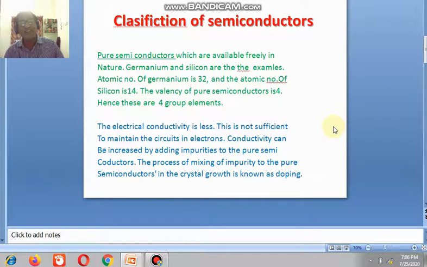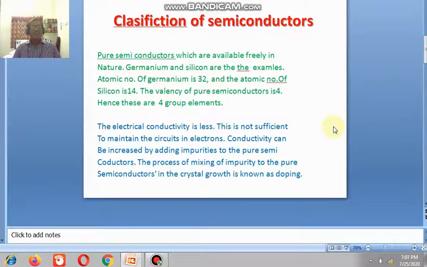But what is impurity here? Impurity is nothing but an element which does not belong to the fourth group, but to the third group or fifth group, because the third and fifth groups are very near to the fourth group, on its left and right. They are aligned to the right and left. Therefore, those are more convenient compared to all other groups. It is very easy to take and mix them.